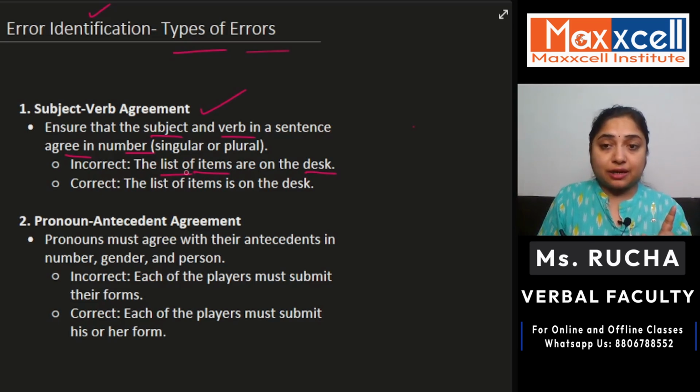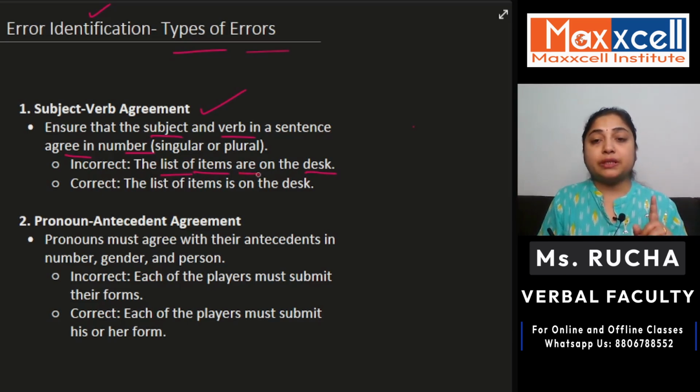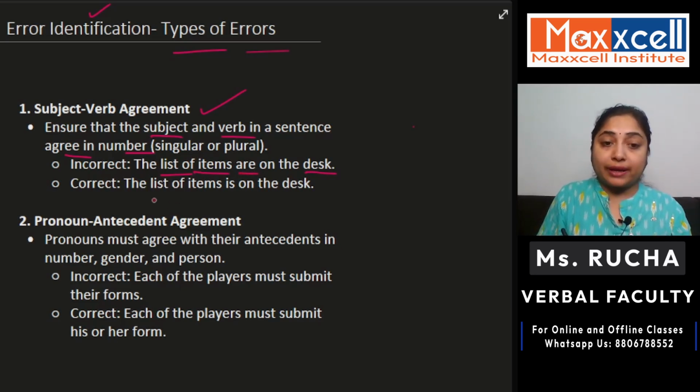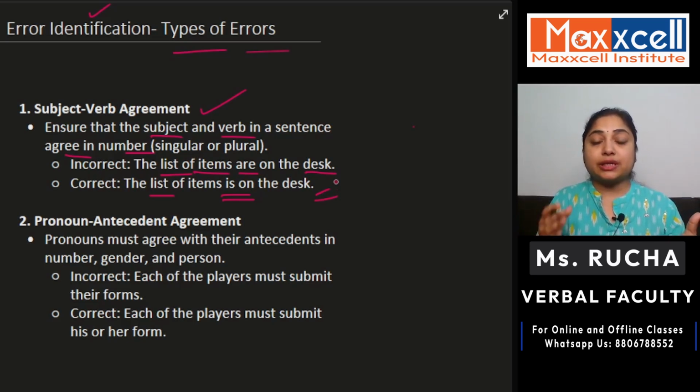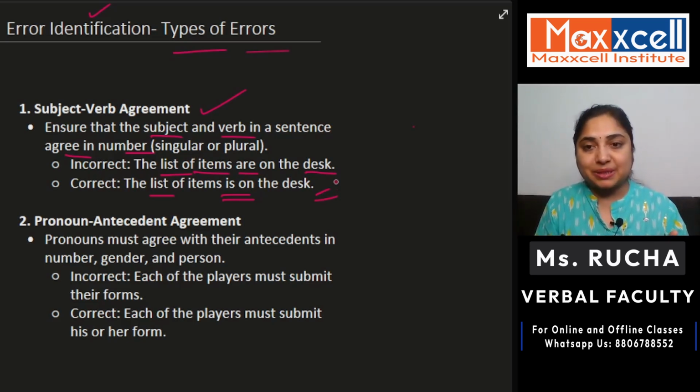So list, of course, is the main subject here, and "are" should not be the verb because list is a singular subject. When the subject is singular, the verb should follow. That is the reason the correct way of saying it is, "The list of items is on the desk." This is what subject and verb agreement basically means.